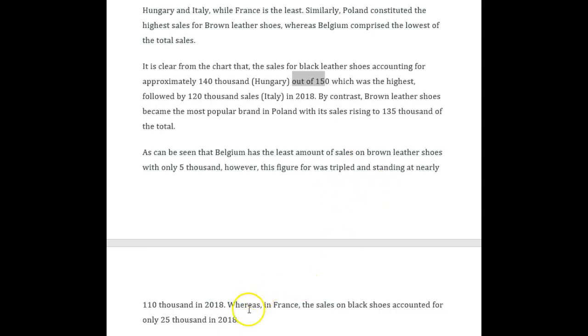Now, whereas cannot be used like this. Whereas needs to have 2 clauses, or if you would prefer 2 sentences joined together by whereas, showing contrast. So if you did that though here, that would be way too long. So instead, let's say, however, in France, the sales of black leather shoes accounted for only 25,000 in 2018.